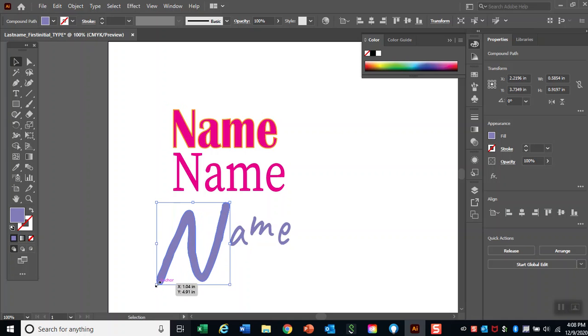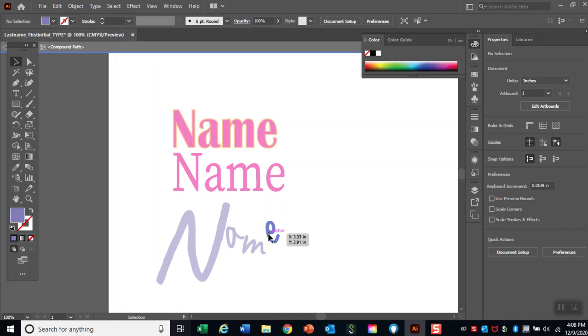Can resize. You can hover over the corners and you can rotate. If you click on the letter all by itself and everything else gets grayed out, you're in isolation mode.